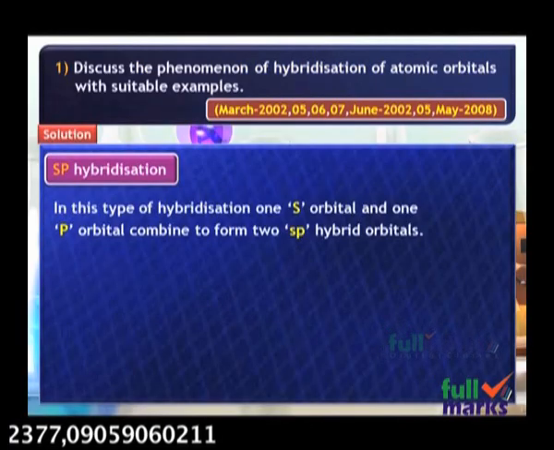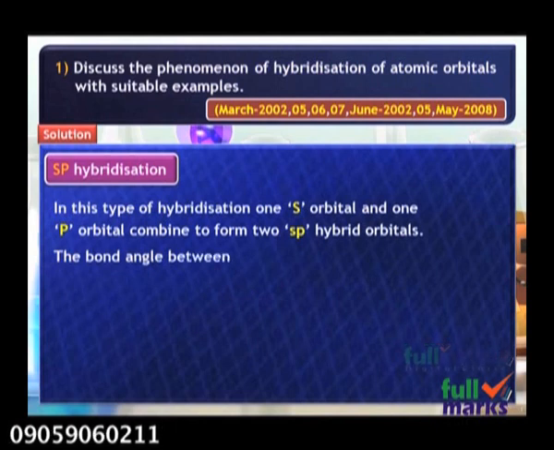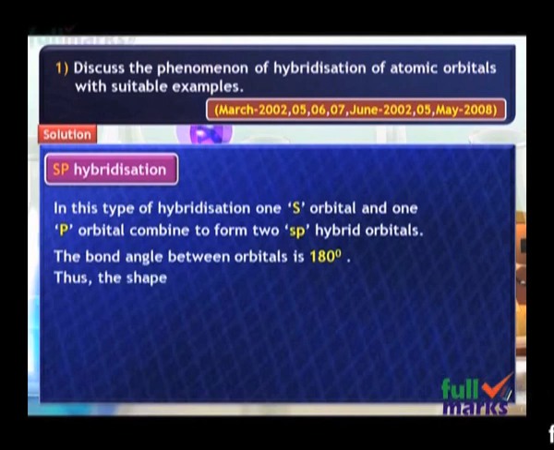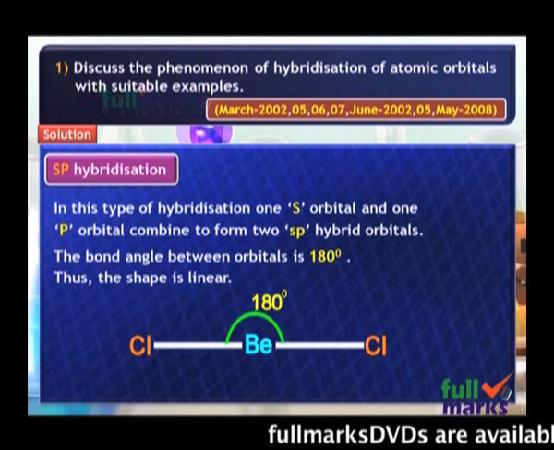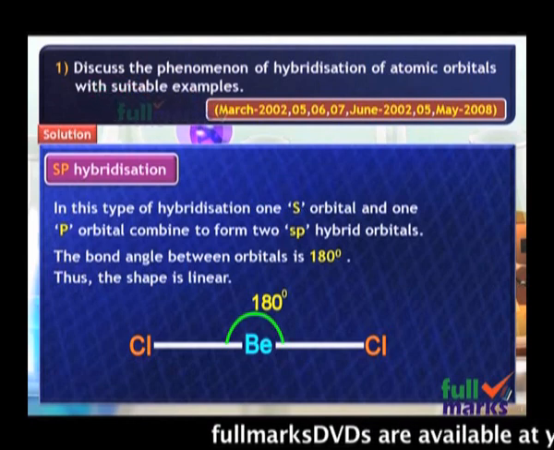Next point, you see here, the bond angle between the hybrid orbitals in sp hybridization is 180 degrees and the shape of the molecule will be linear. That means in sp hybridization the shape of the molecule will be linear, and as a result the bond angle of the molecule is 180 degrees.